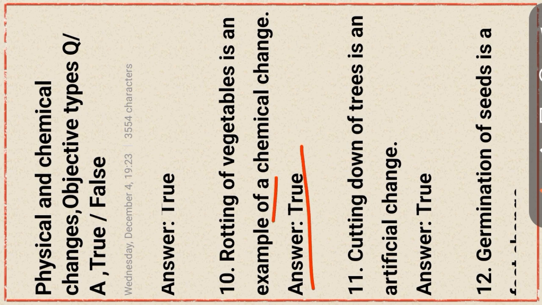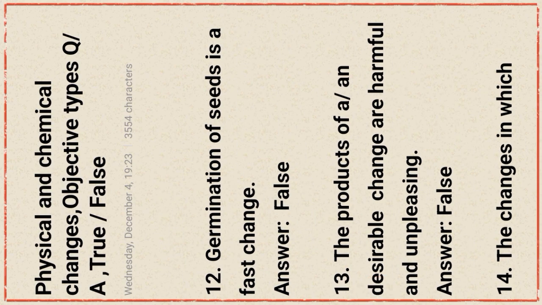This statement is true. Next question, cutting down of trees is an artificial change, that is the change by human. This statement is true. Next question, germination of seeds is a fast change. This statement is false. Okay. Next question, the products of a desirable change are harmful and unpleasing. This statement is false.